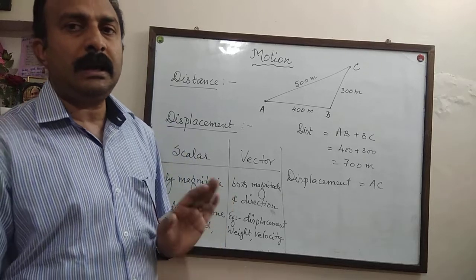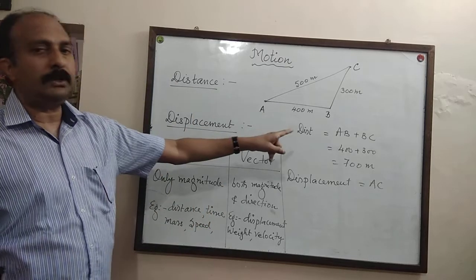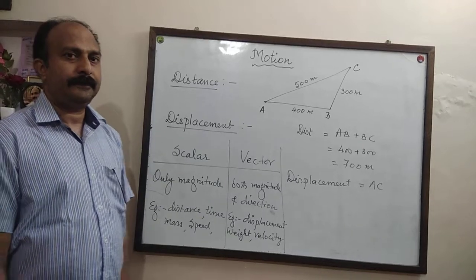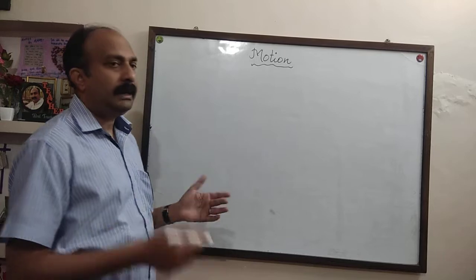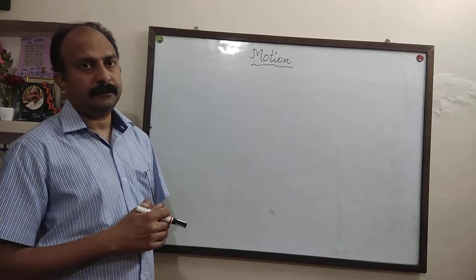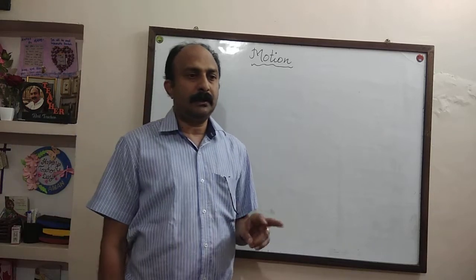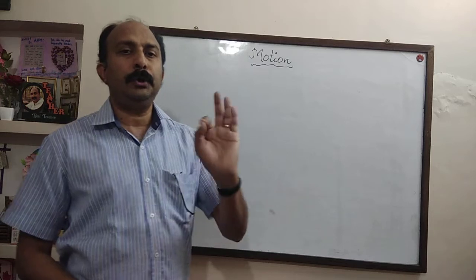Those which are represented by only magnitude are called scalar quantities. Now let's discuss more about different types of motion. The first type that we are going to discuss now is uniform motion and non-uniform motion.